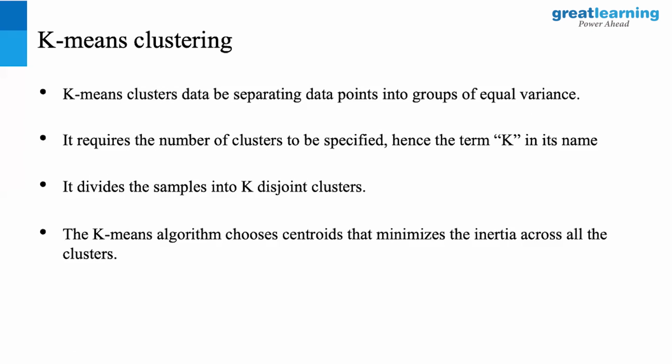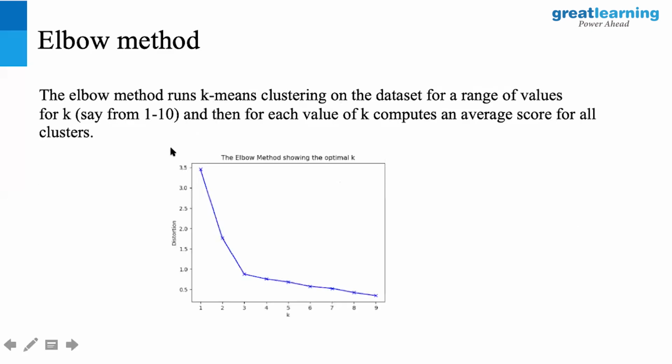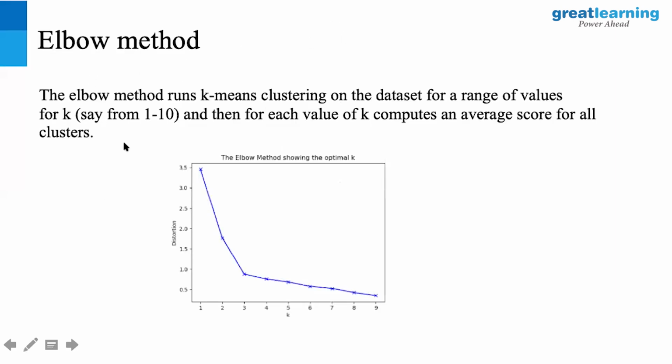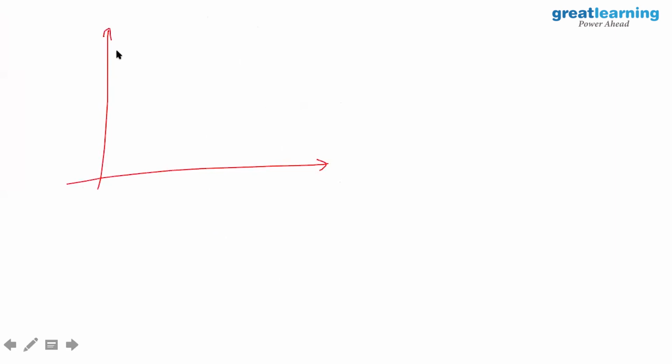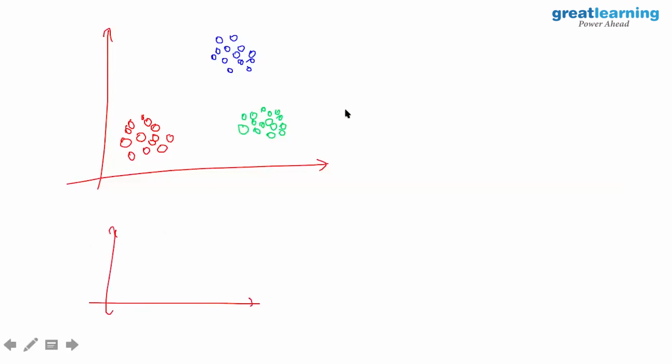So inertia is nothing but, let me just explain this concept of inertia here. Let me try and explain the concept so that it makes as much sense as possible. Let's say this is my point. Now this is my data clusters. Let me draw this here first. Now let's say I'm going to draw the elbow method here. The elbow method uses what we call inertia, or in other terms, the sum of squared distances.